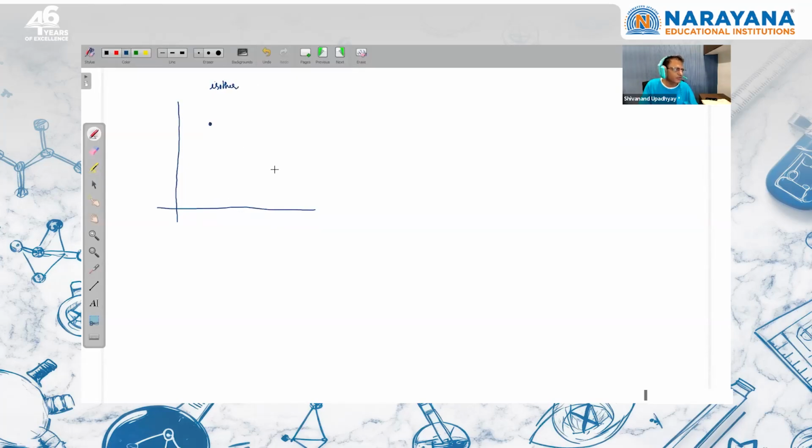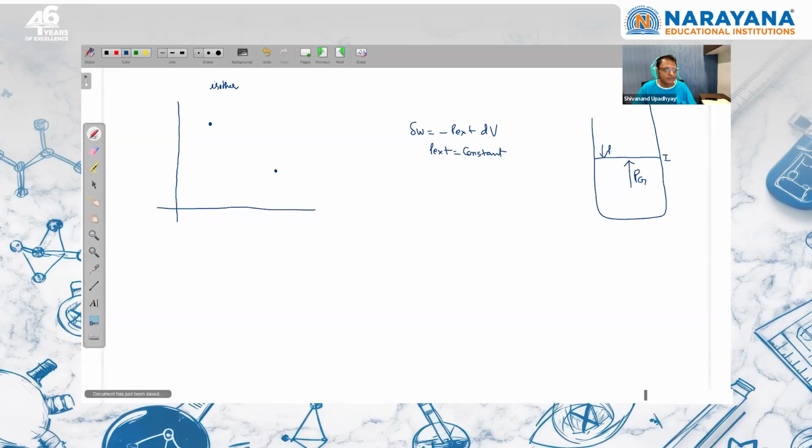We are moving from here to here and we are writing dw is equal to minus P external into dV. When the process is irreversible, external pressure is constant. In an irreversible process the external pressure is constant. Suppose we are talking about a cylinder piston system having a gas. This gas is ideal and we are at the initial state and the pressure of the gas is more. This is the pressure of the gas and this is P external.